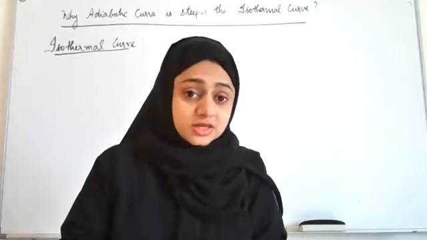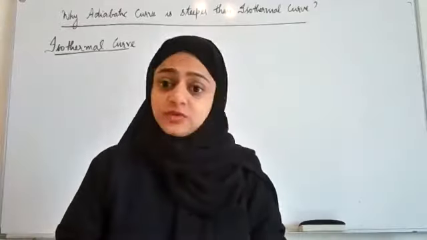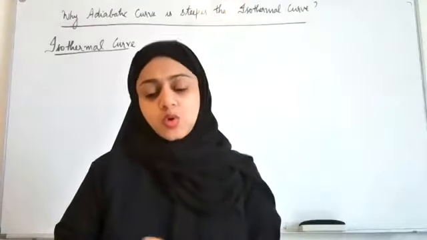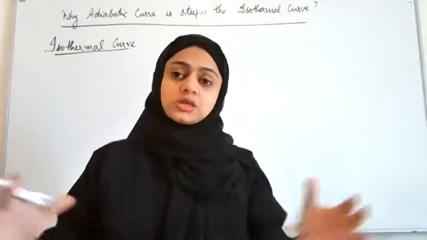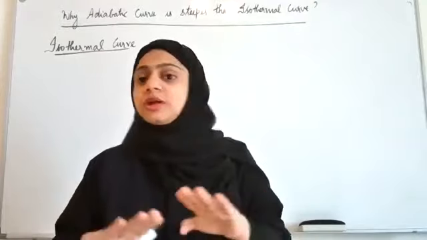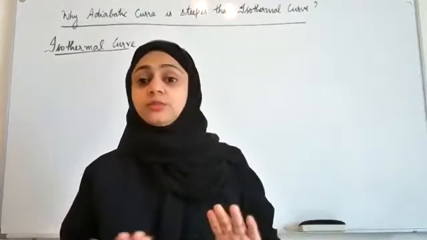So there is no change in temperature of the system. It will remain at the same temperature as that of the surrounding. It's a slow process. So slow expansion, and the heat exchanges between the system and surrounding, and the temperature of both of them remains the same.